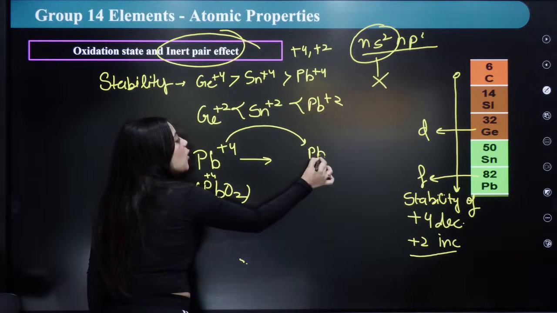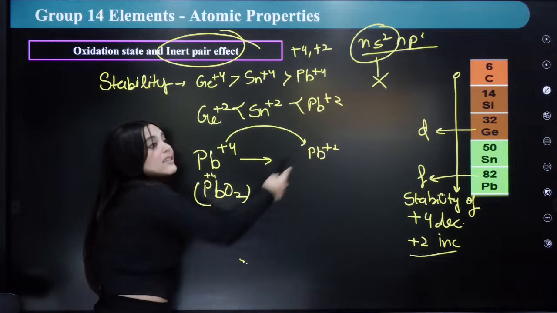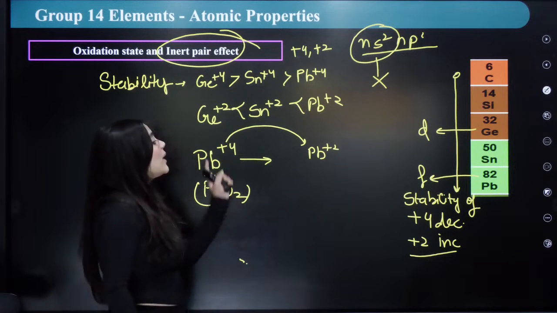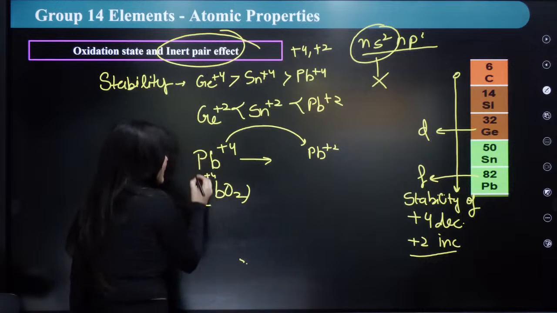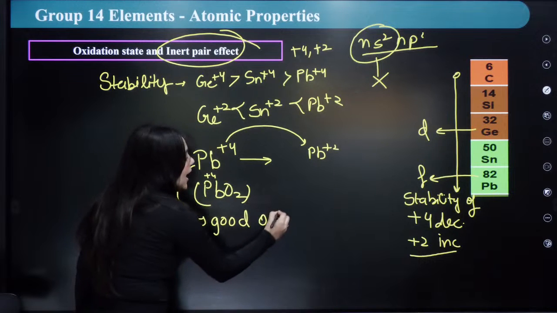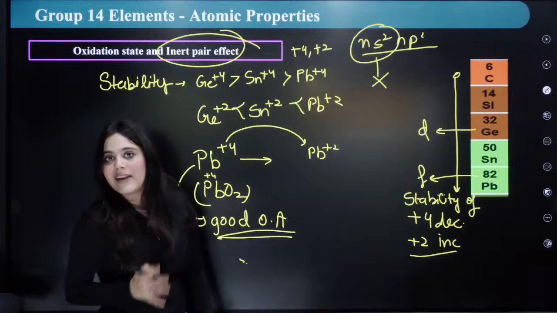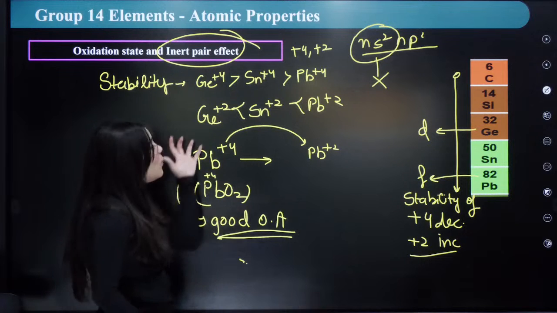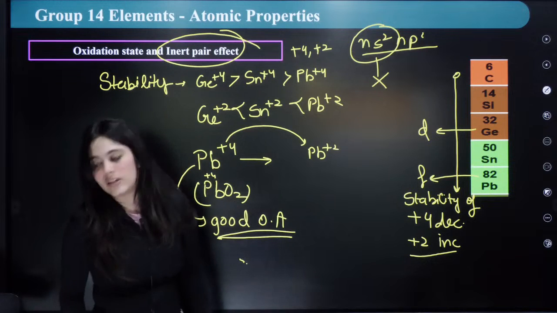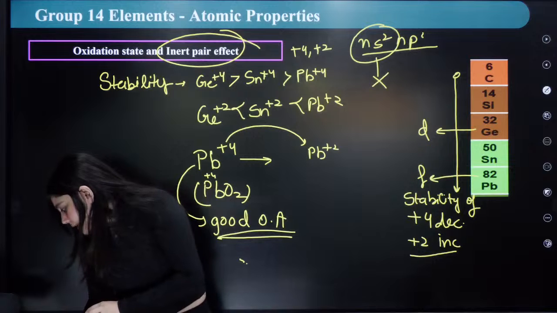So Pb will want to convert into +2 oxidation state. It wants to get reduced. Hence, Pb +4 will always want to get reduced to Pb +2. Hence, Pb +4 will act as a very good oxidizing agent, because it will always want to convert into Pb +2 oxidation state. Okay, everybody understood this?